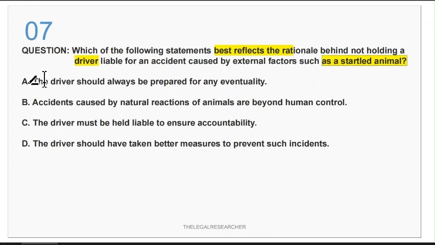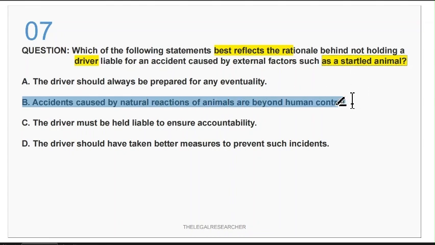So let's read all the options. The first is the driver should always be prepared for an eventuality. Second is accidents caused by natural reactions of animals are beyond human control. Third is the driver must be held liable to ensure accountability. And the fourth one is the driver should have taken better measures to prevent such incidents. So if you see all the options very carefully, you will find that accidents caused by natural reactions of animals are beyond human control, and that is the correct answer.